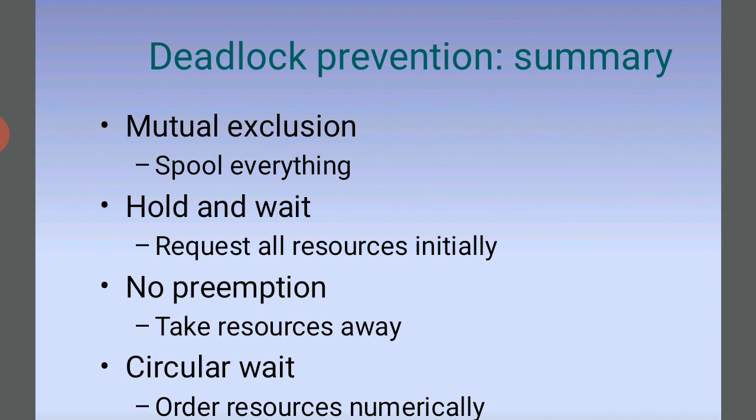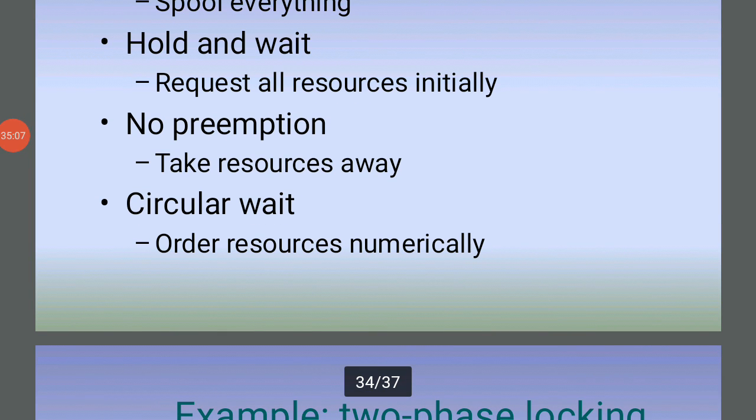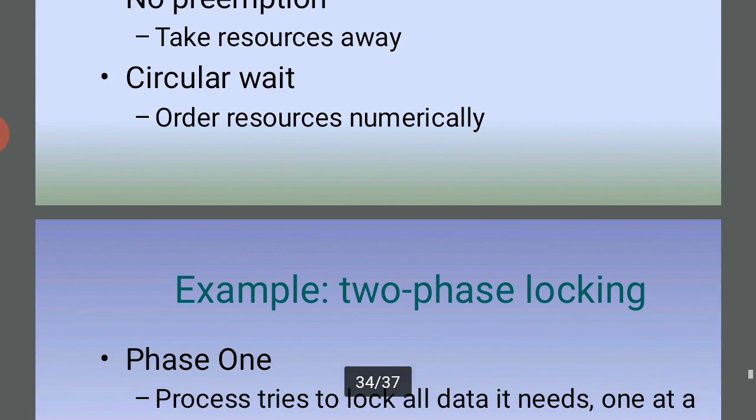And the next one, deadlock prevention summary. Mutual exclusion: spool everything. Hold and wait: request all resources initially. No preemption: take resources away. And circular wait: order the resources numerically.